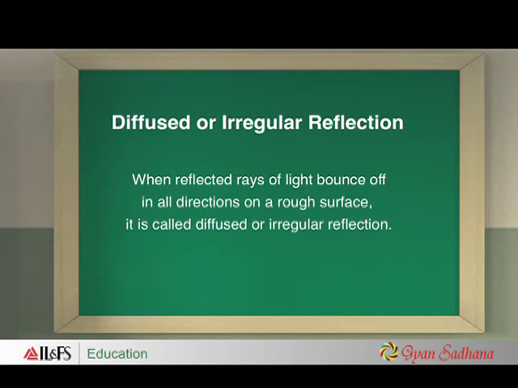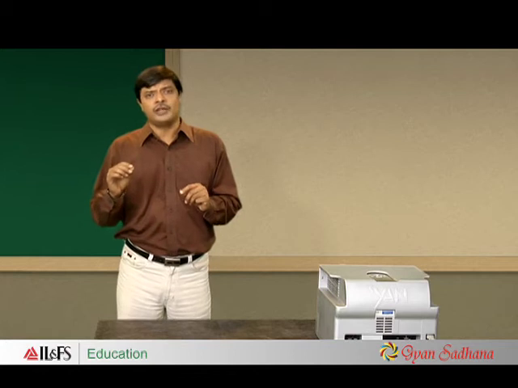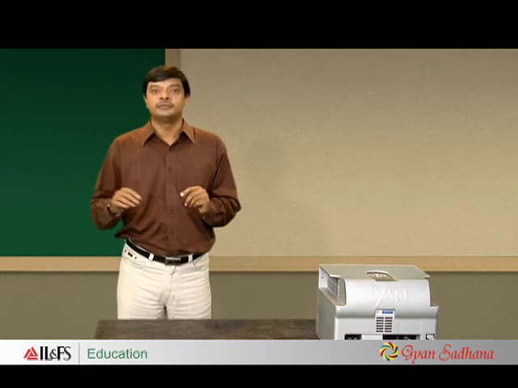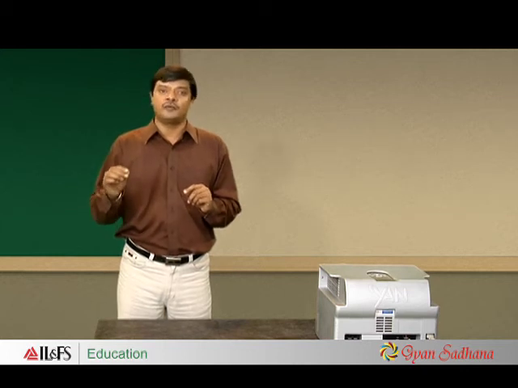When reflected rays of light bounce off in all directions on a rough surface, it is called diffused or irregular reflection. In diffused reflection, the reflected rays are not parallel and hence no image is formed. This is the second type of reflection.